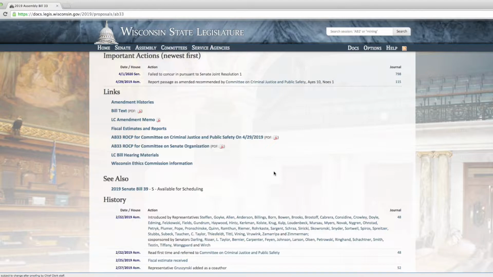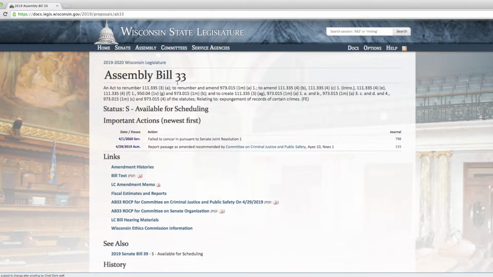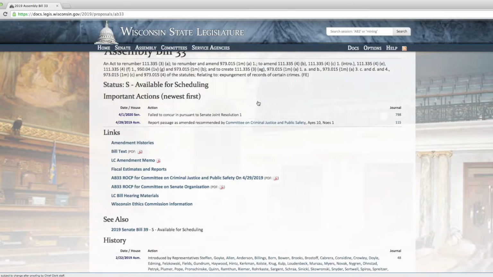When the Assembly and Senate introduce bills, they need to pass each house the exact same, word for word, but they don't have the exact same numbers. And so if you're calling your senator about expungement, you would reference Senate Bill 39, and if you were calling me, it would be Assembly Bill 33. And that's just something that you kind of have to get used to, but it can be kind of confusing.